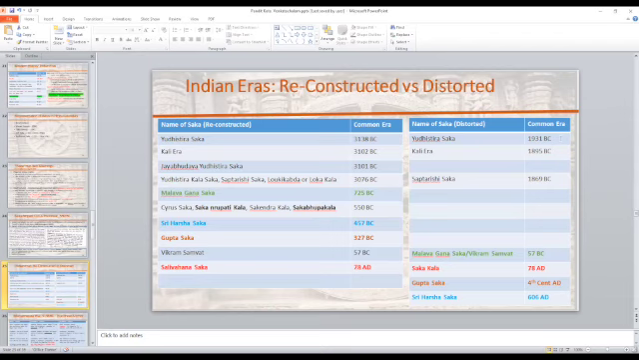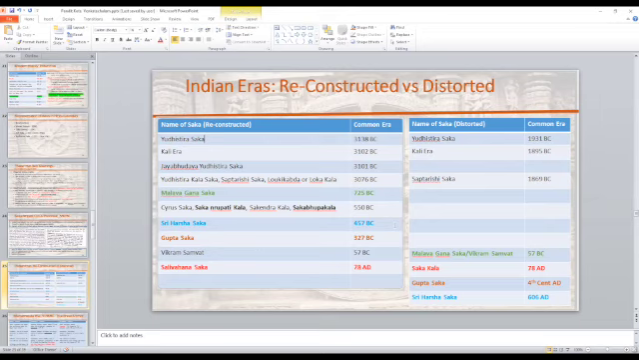So you see that Yudhishthira Saka, which is the Mahabharata war, was moved from this date to this date. And the Kali era moved from this date to this date based on their distortions. Saptarishi Saka moved from 3076 BC to 1869. The Cyrus era, they don't even account for. The Sriharsha era, they have removed entirely.